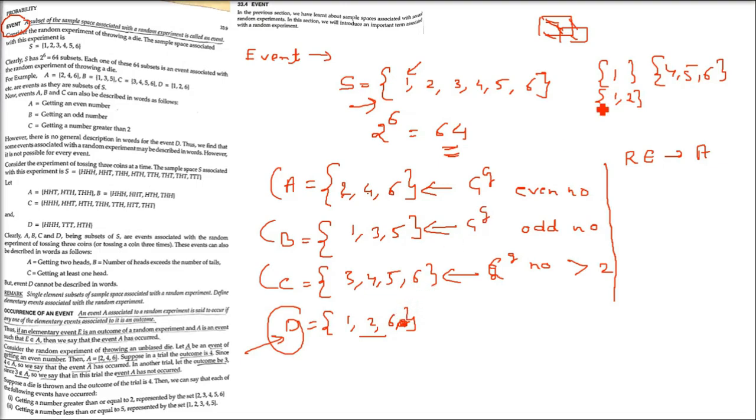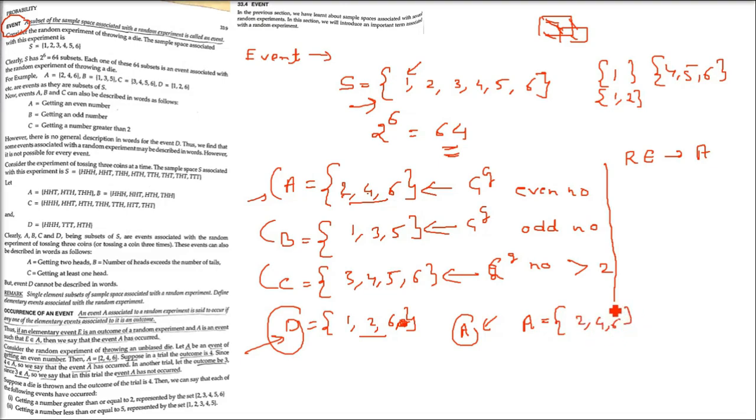Let us come to the example, because this is a somewhat complicated definition. Consider a random experiment of throwing an unbiased die, which we just took. Same thing we have taken. So A is the event of getting an even number. Then what is A? It's {2, 4, 6}.